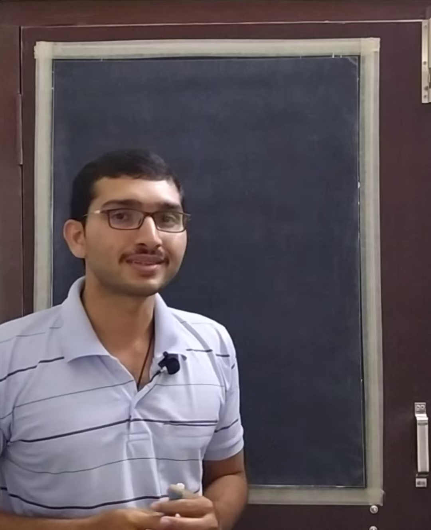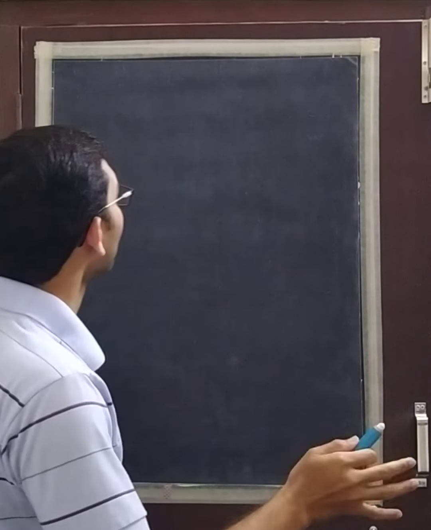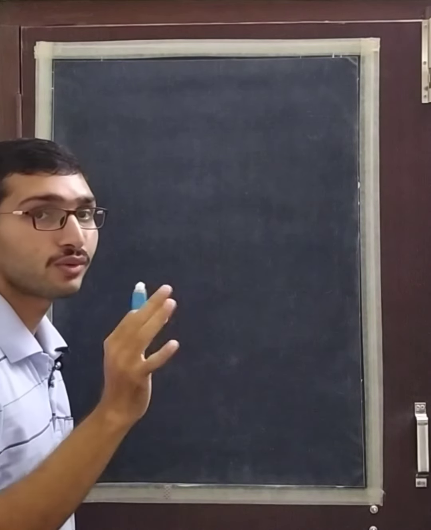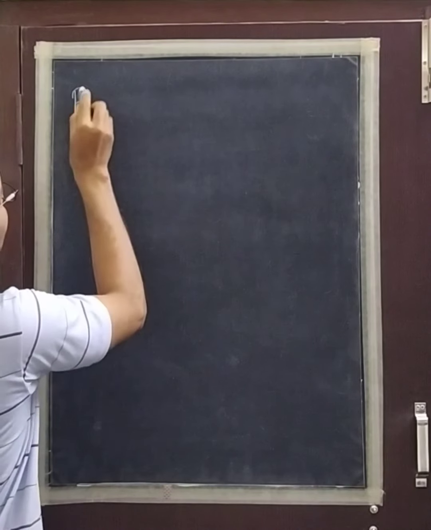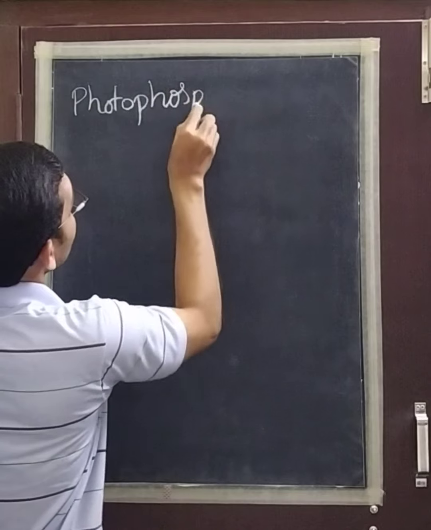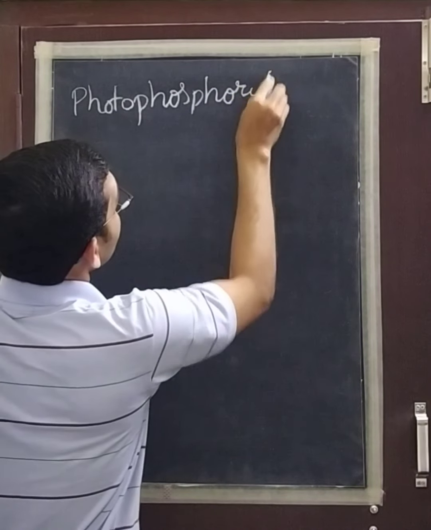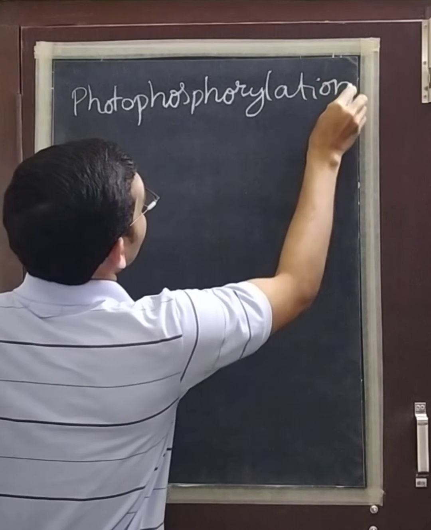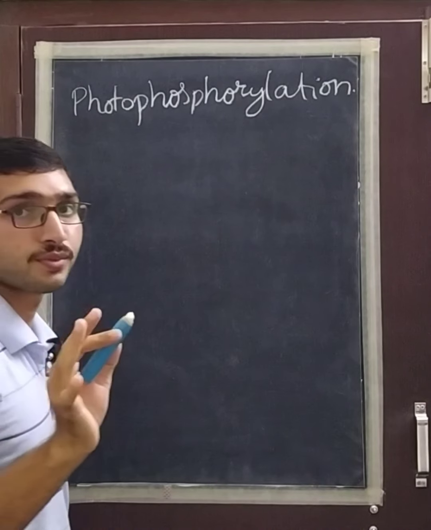So make a note of this point, that is photophosphorylation. Now we are discussing photophosphorylation. So what is meant by photophosphorylation?